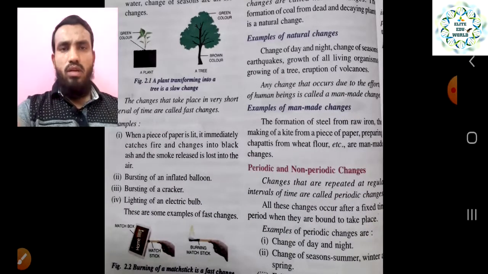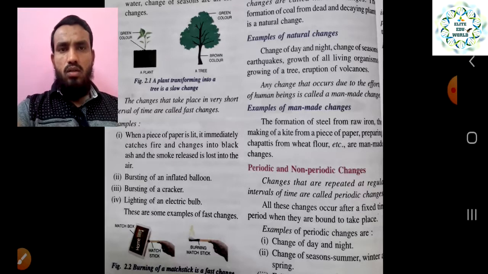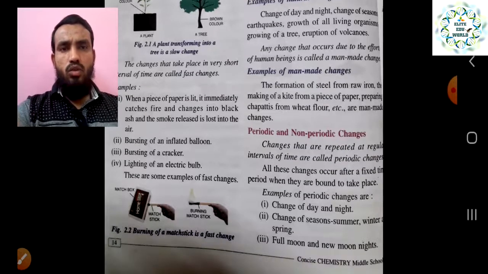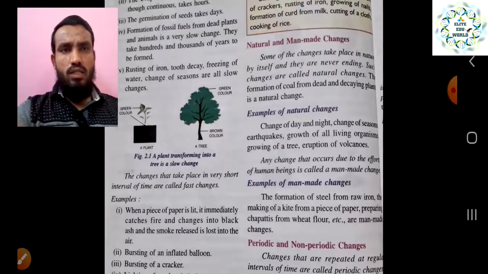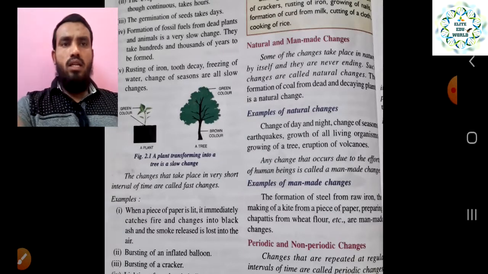Some examples we saw of fast changes are bursting of an inflated balloon, which bursts very quickly, bursting of a cracker, and lighting of an electric bulb. These are fast changes. Then we covered one more criterion, natural and man-made changes.